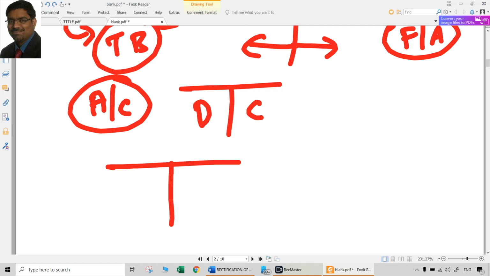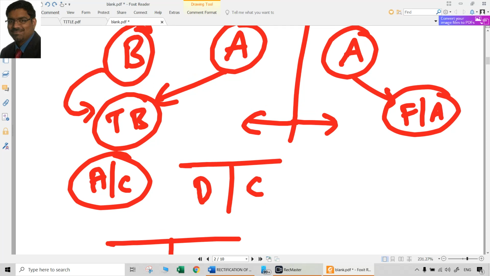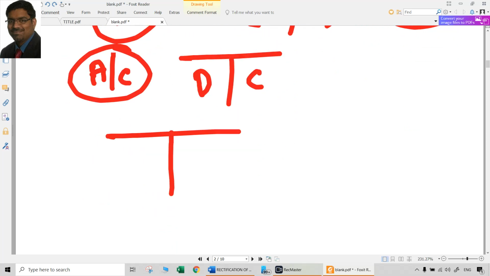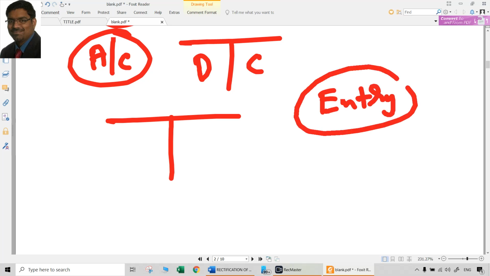So now what are we looking at? Which stage are we looking at? Before preparation of final accounts and even before preparation of trial balance. So the advantage here is you can directly go to that account and do whatever changes you want to do, whether it is a posting error or casting error. What if it is an error of omission? Nothing. Now you pass a fresh entry. If you did not pass an entry earlier, now you just pass that entry.